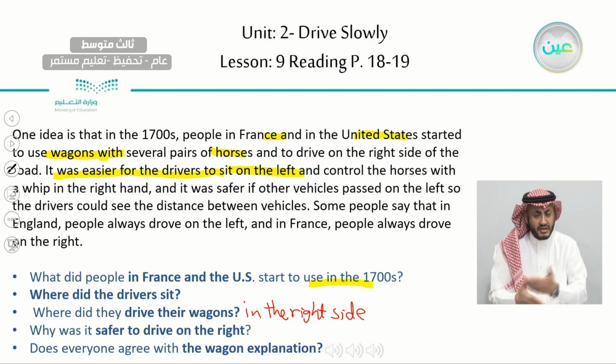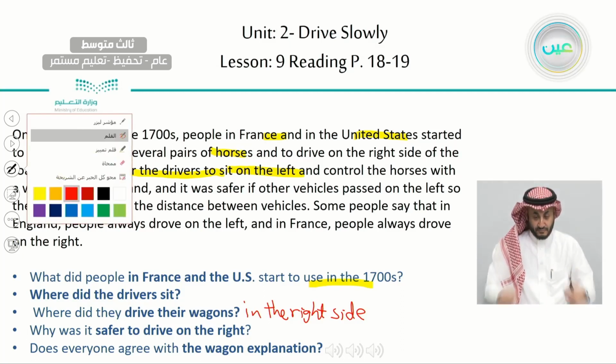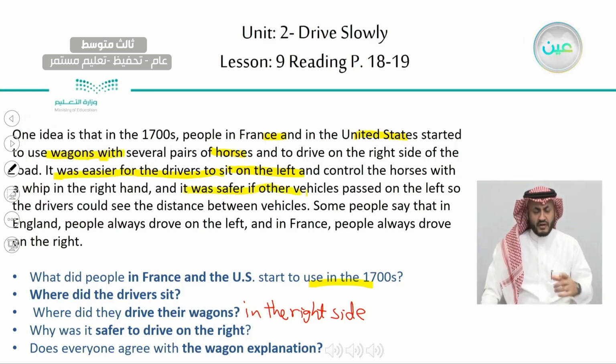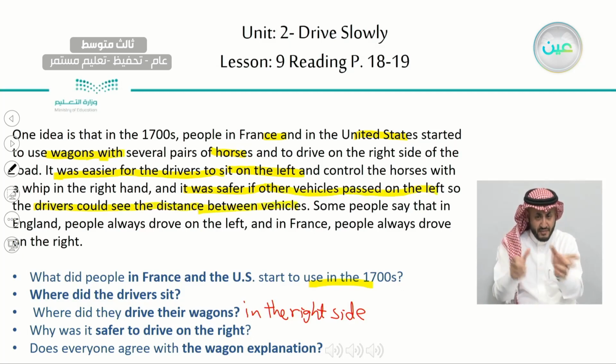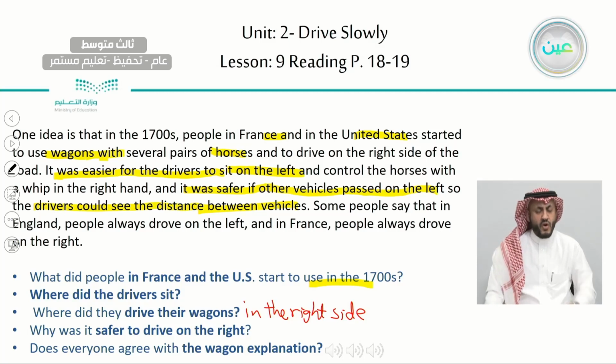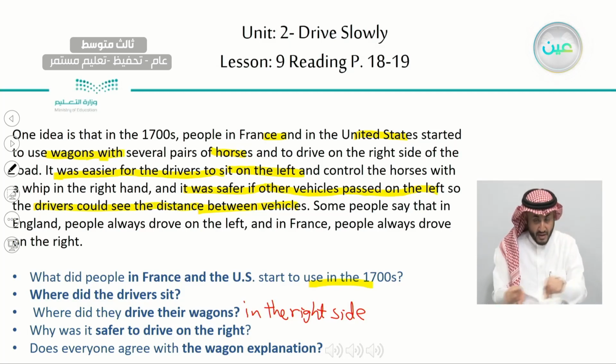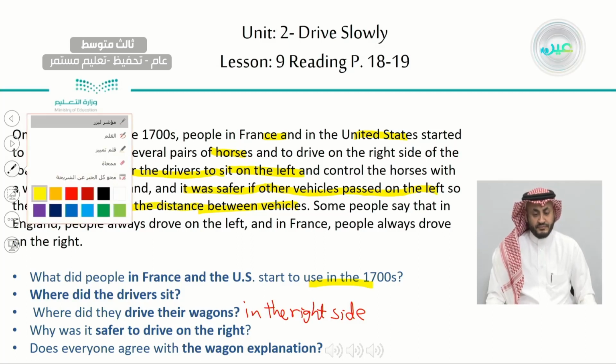The fourth question, why was it safer to drive on the right? They mentioned a reason. It's safer. Why is it safer? They said safer, so we have to look for safer. It was safer if other vehicles passed on the left so the drivers could see the distance between vehicles. This is the answer for question 4. The last question, does everyone agree with the wagon explanation? Do they all agree with this explanation or no? No, they don't. So we say no, not all the people agree with it. We write down no, okay?